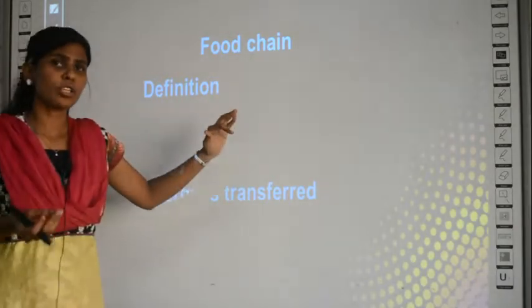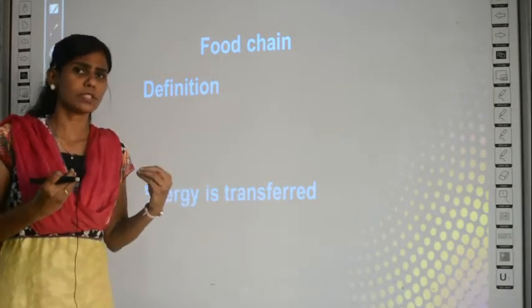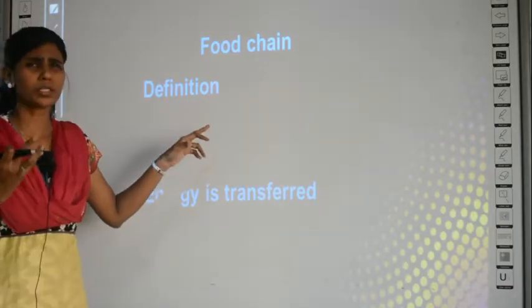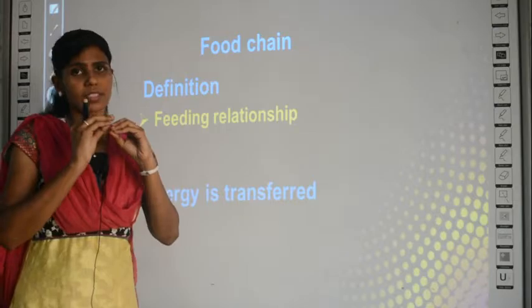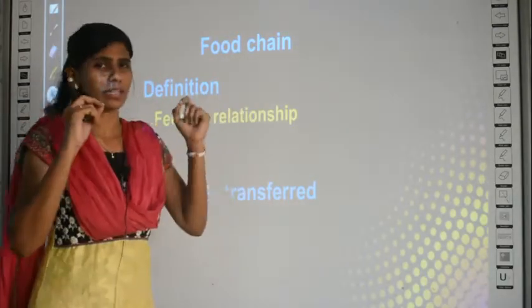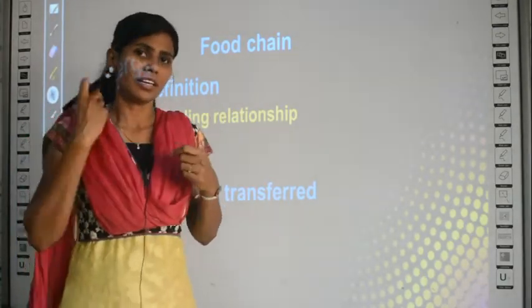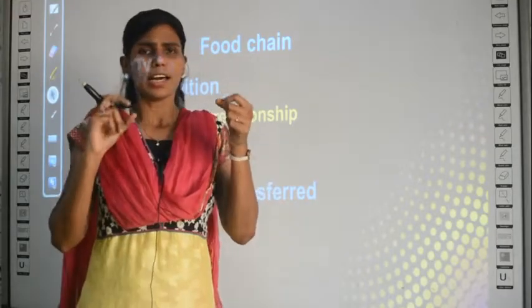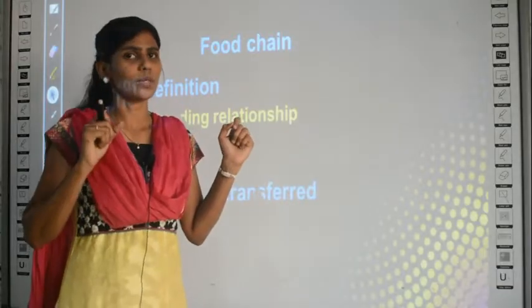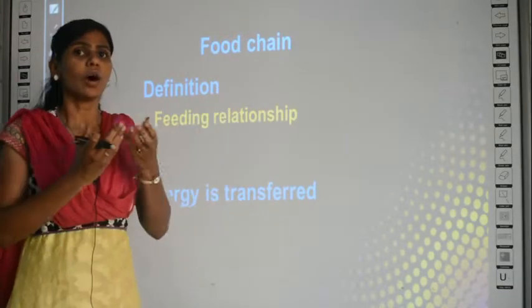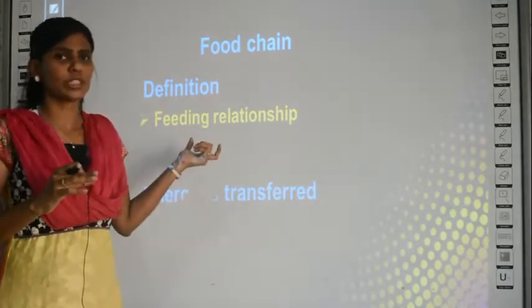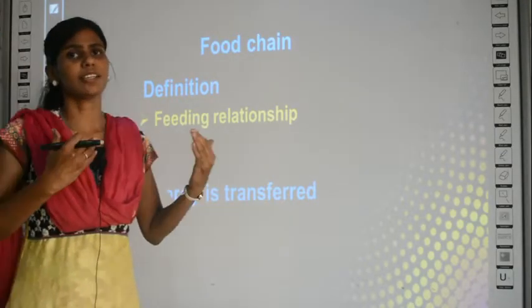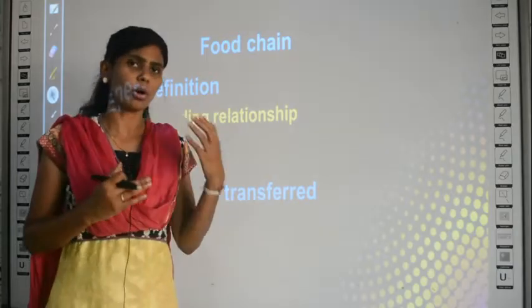Okay, before learning about the process of the food chain, what all happens in a food chain, let's define the food chain. What is a food chain? It is a feeding relationship. See, a chain, you know, is interconnected, even the chain you wear is a connection of small particles, that's why it is called a chain. Here what is connected? Organisms are connected in terms of feeding relationship, the way they eat each other. That relationship is called the food chain.